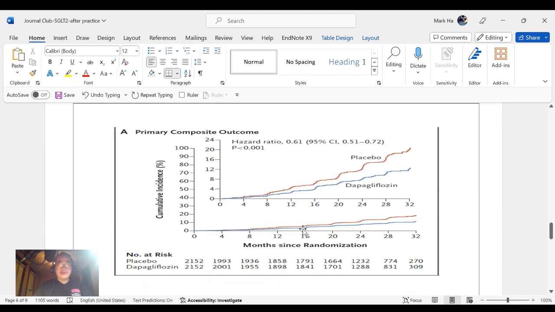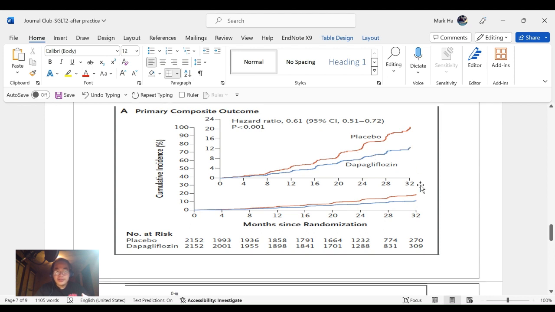And same as for Jardiance, for Farxiga here it showed the difference in the long-term use for the primary outcome after more than a year and a half. We can see the separation, and it showed a 0.61 here.